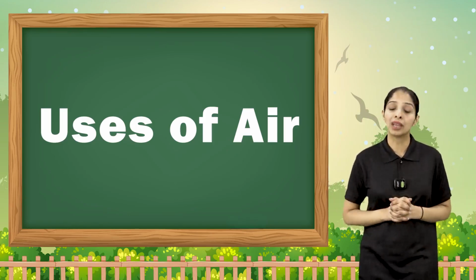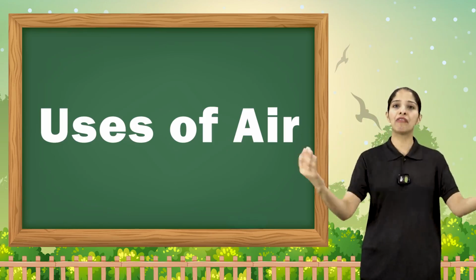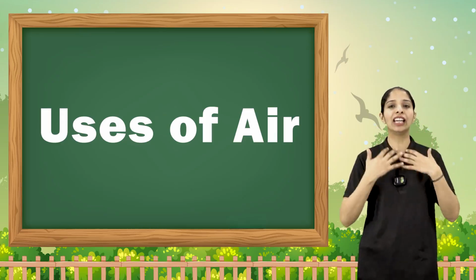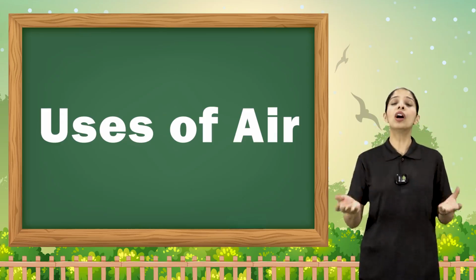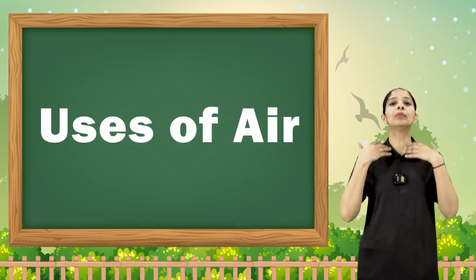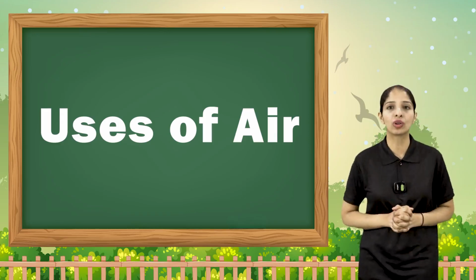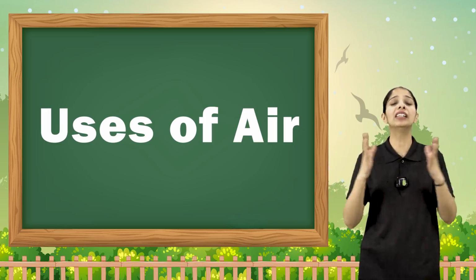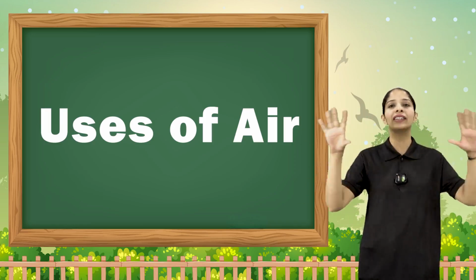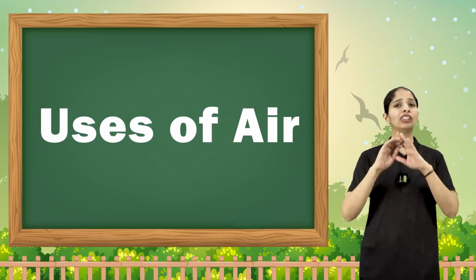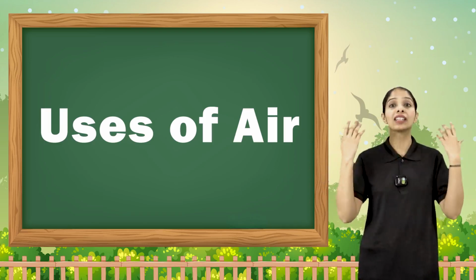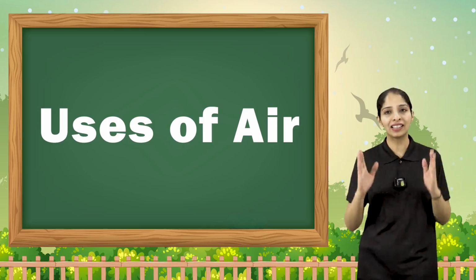Air has many uses. Air is everywhere. That is why we are inhaling oxygen from air. So we take oxygen and breathe out carbon dioxide. We can feel it, we cannot touch it, we cannot see it, but it is there.